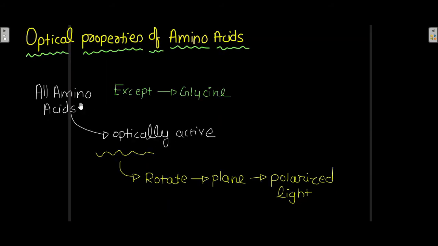Now all amino acids except glycine show optical activity. All amino acids are optically active, that is, they are able to rotate the plane of polarized light, except glycine. Glycine is not optically active; it is not able to rotate the plane of polarized light. Except glycine, all the other amino acids are able to rotate the plane of polarized light, and that is the reason why they are called optically active.